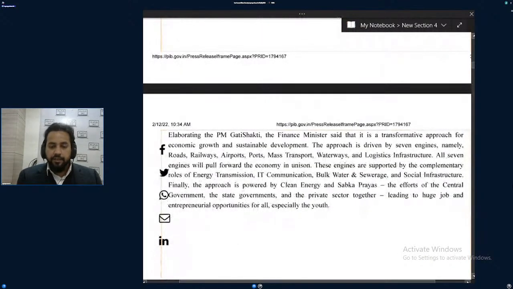Lots of infrastructure development is going on in parallel, and these infrastructures are being built by different ministries. They should be working in collaboration and in coordination. And these are like engines of growth. These are like multimodal transportation systems. So infrastructure related to the multimodal transportation system will get a push from PM Gati Shakti Yojana.